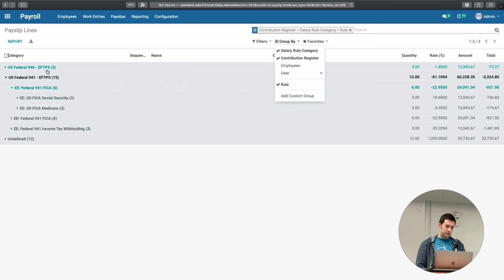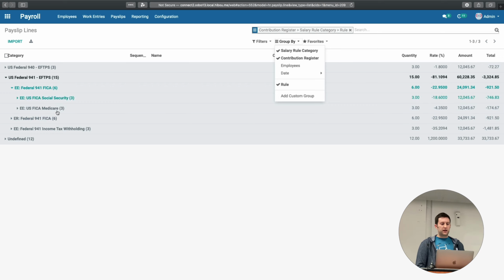So while we're on the topic of contribution registers, those are basically the partners or the government bodies that you're going to be paying. In this case, the most classic example, honestly, is EFTPS, which is the governmental body that you log in to and remit these two forms. And we break them up because that's how it's broken up on the website. When you go to file for these particular bodies, you're going to file a Form 941, and on that form you're going to have to fill out things like how much wage you paid on and what the rates were, or what the withholdings were for these particular categories inside of here.